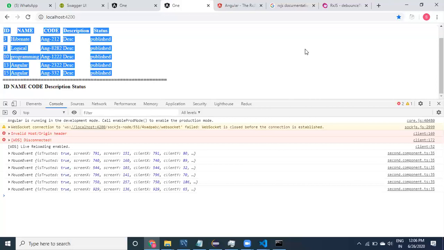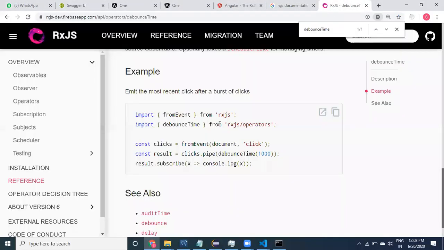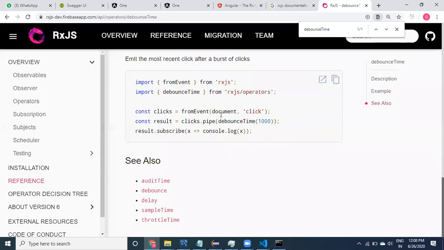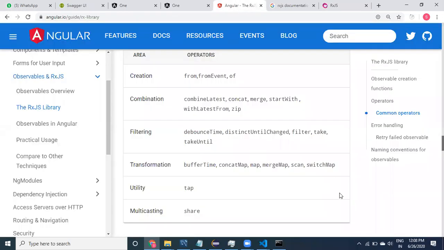That's how debounce time works, meaning that within the specified time, it is not going to consider all the events. It is going to consider only one event. So these are time based activities. Debounce time is related to time based activities, when you are working with something like this.